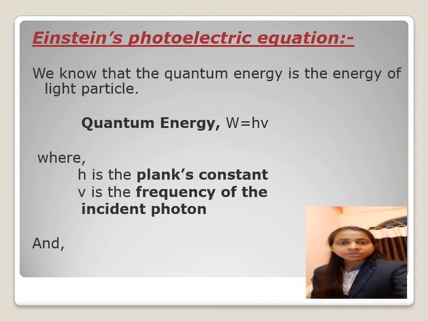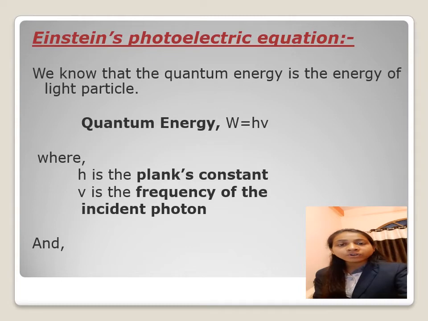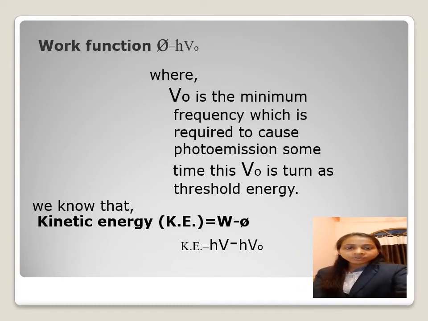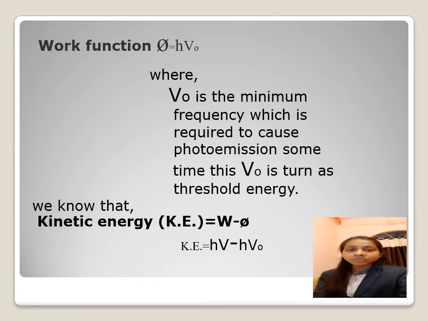Quantum energy W is equal to h mu, where h is Planck's constant, whose value is 6.6 into 10 to the power minus 34 joule second, and mu is the frequency of the incident photon, and work function phi is equal to h mu naught, where mu naught is the minimum frequency which is required to cause photo emission. Sometimes this mu naught is termed as the threshold frequency.